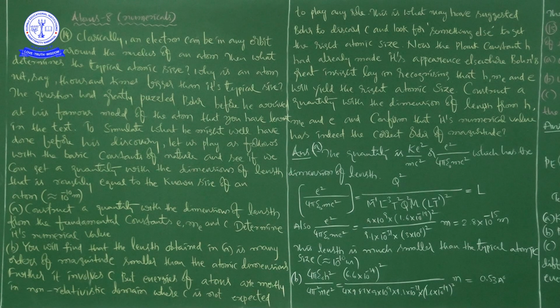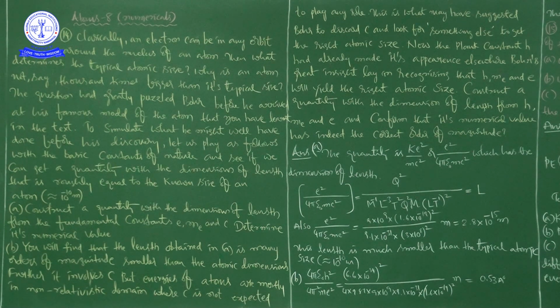Actually q is equal to I into t, because electric current is a fundamental quantity and time is a fundamental quantity. But in the denominator also there is q square. That's why we are not writing in terms of I and t, because these two will get cancelled here itself, right. And 4 has no dimensions, and pi also has no dimension formula, and then epsilon naught, and then m, and then c is the speed of light.